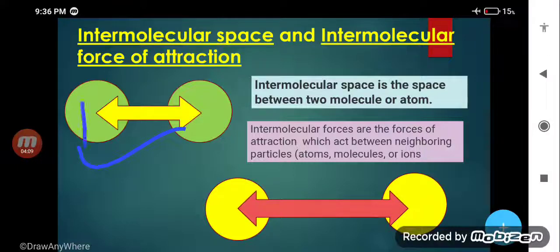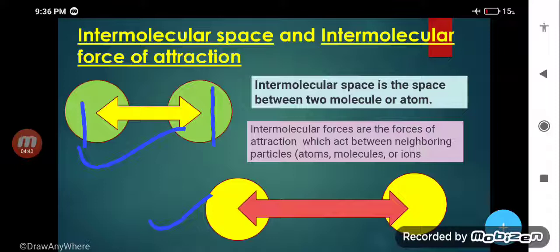It can be molecules, it can be atoms. So the space between two atoms or two molecules is called intermolecular space. And you can see the second one has more intermolecular space than the first one. And what is attraction? The attraction between two atoms or two molecules is called intermolecular force of attraction, and the definition is given.